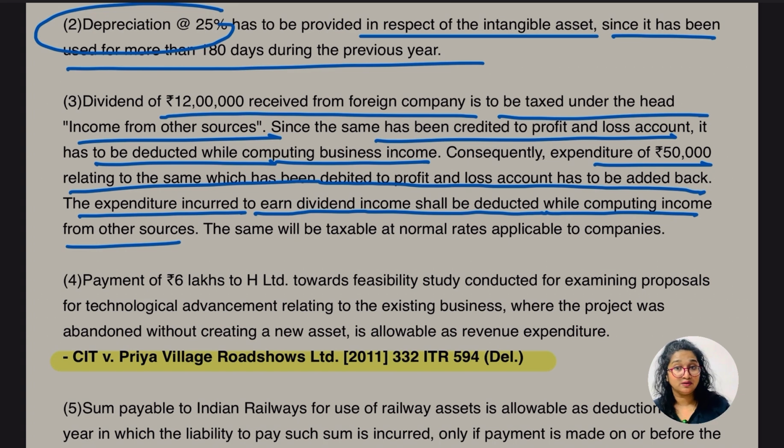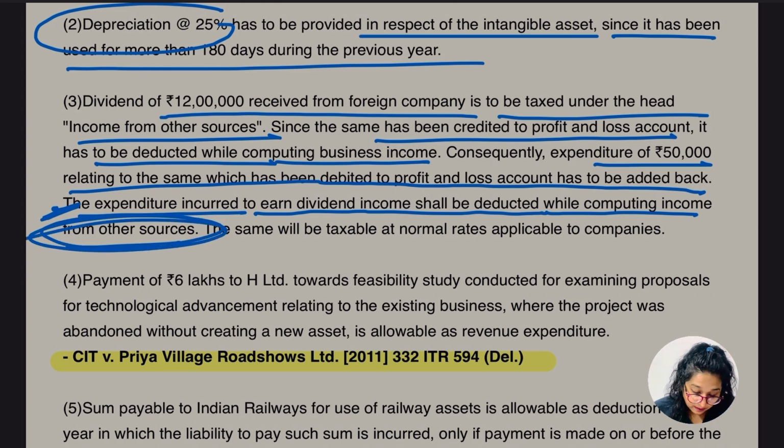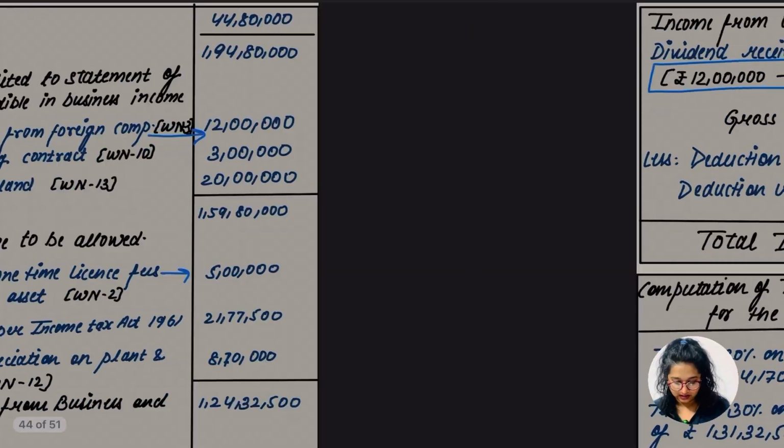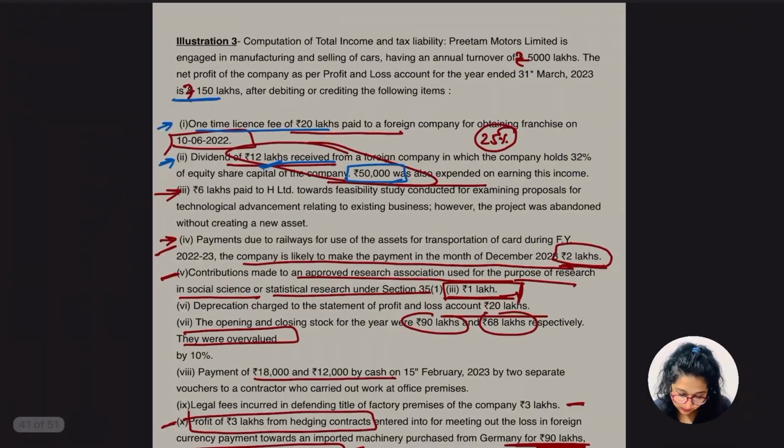The expenditure incurred to earn dividend income shall be deducted while computing income from other sources. Otherwise, in the normal case, we are not going to get the deduction of this. ठीक है, the expenditure which is incurred to earn the dividend income shall be deducted while computing the income from other sources. So there are two treatments, guys, don't leave one part. The same will be taxable at the rate of normal application वगैरह. Okay, let's go for the other point, guys.